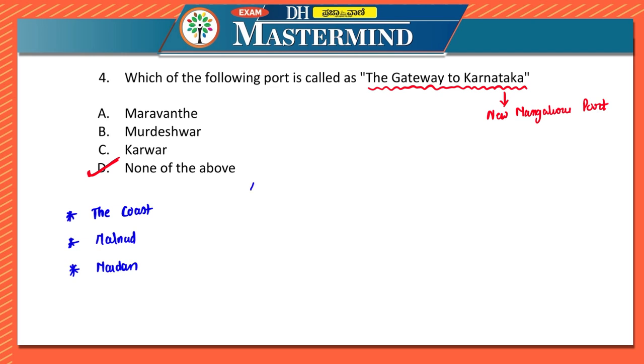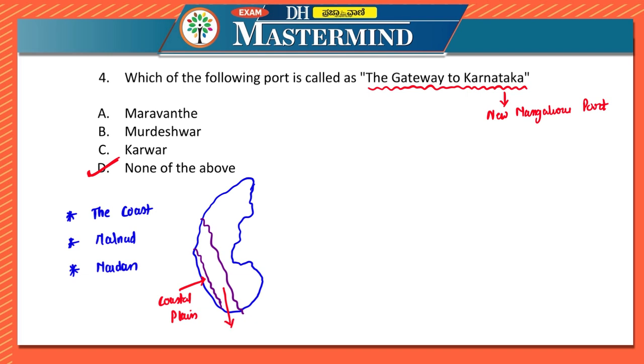Now let us take this as an example of a Karnataka map. This is just an example of a Karnataka map. So this particular region over here and this particular region, you can divide Karnataka into 3 parts, correct? So here you have the Arabian Sea. So this is the coastal plain.